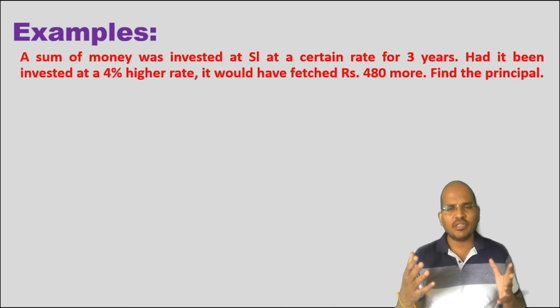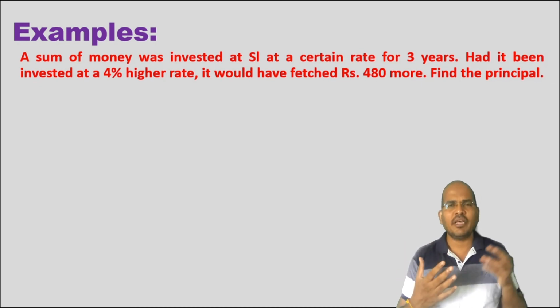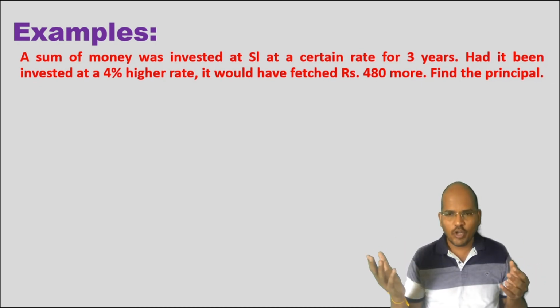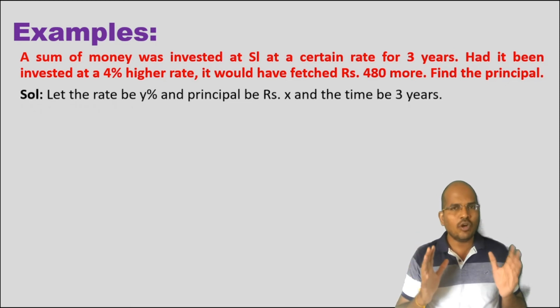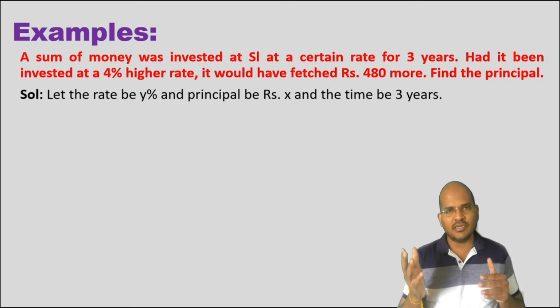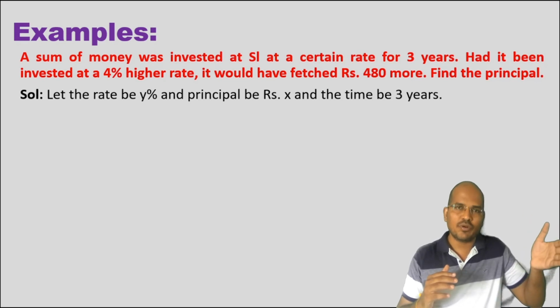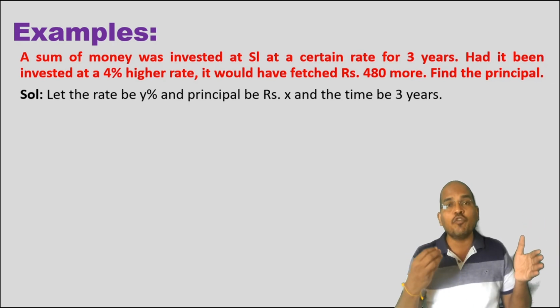A sum of money was invested at a certain rate for 3 years. Had it been invested at a 4% higher rate, it would have fetched some extra amount. So what do you observe there? We do not know the rate of interest. So call the rate of interest y and the principal be x, given time as 3 years. Now he says that instead of y, if it had been y plus 4, then it would have fetched 480 more.